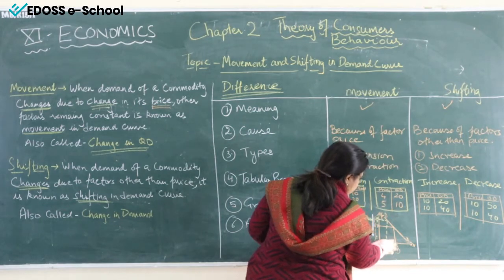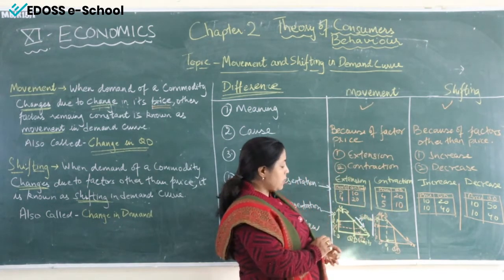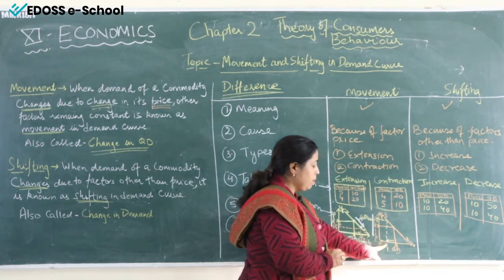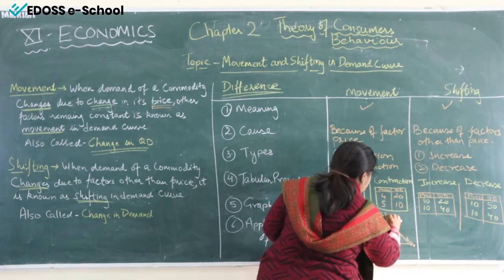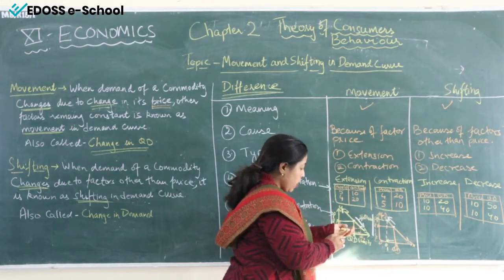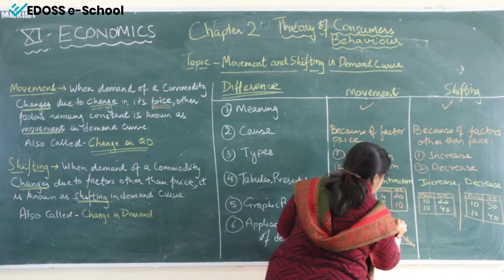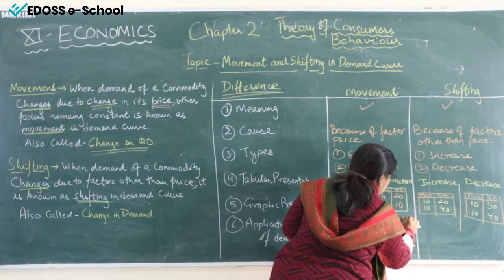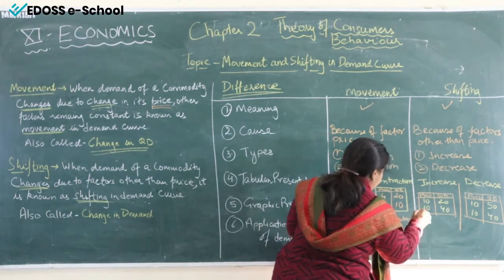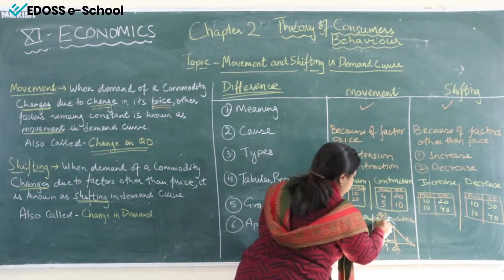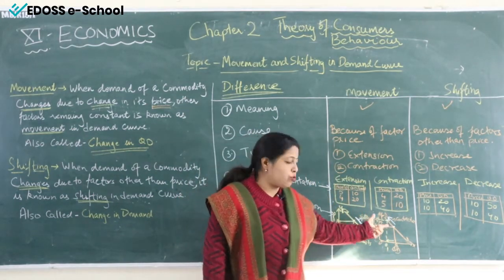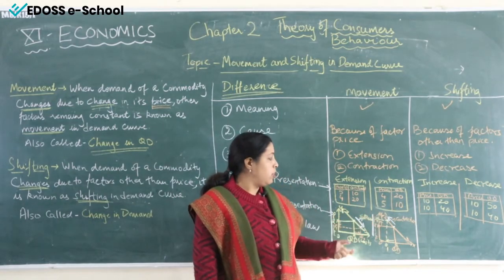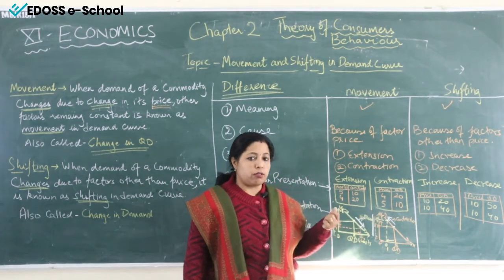Q1, see. Demand has fallen from here to here. And what is the change in the diagram? From here till here, the demand curve has moved upwards. This upward movement is called contraction. It is due to price. I hope you have understood the diagrammatic representation of extension and contraction.